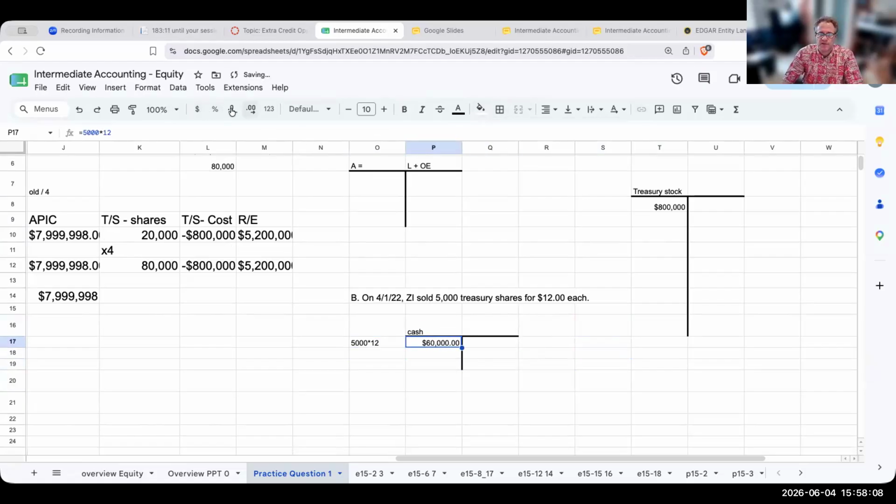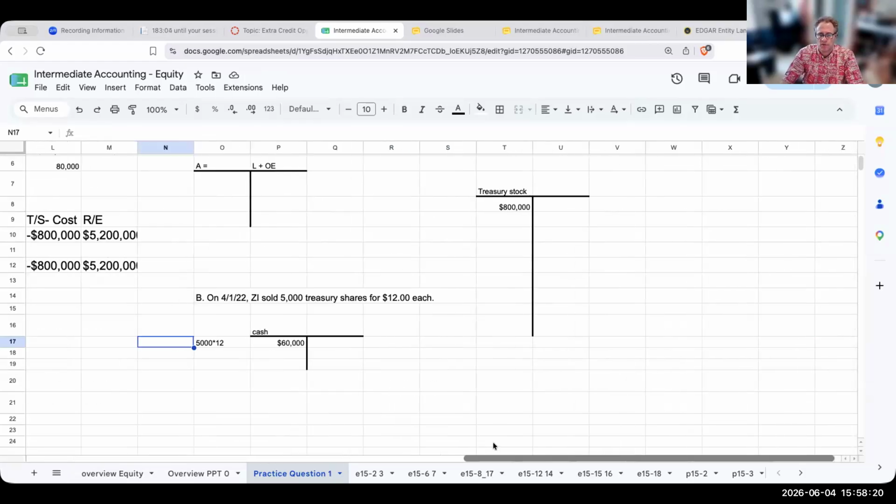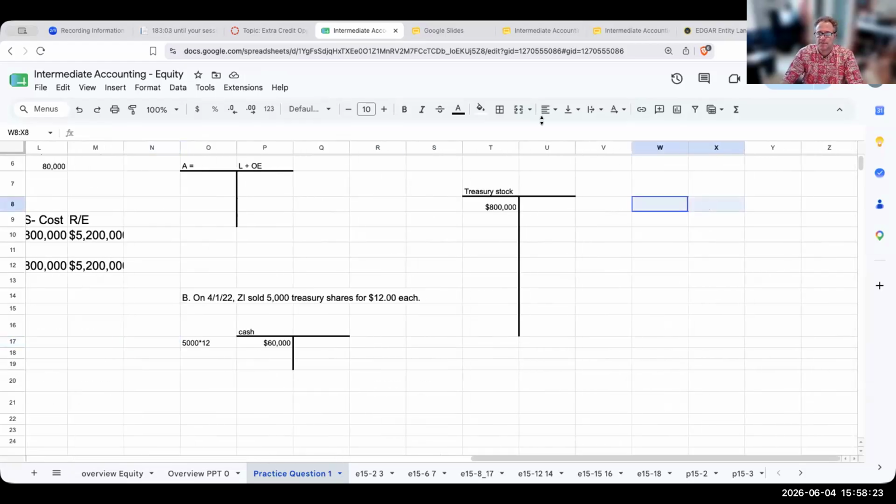I'm going to get $60,000 cash. Now, for every debit, I need a corresponding amount of credits. This is going to be on 4/1/22, and we'll keep this cash going as well.